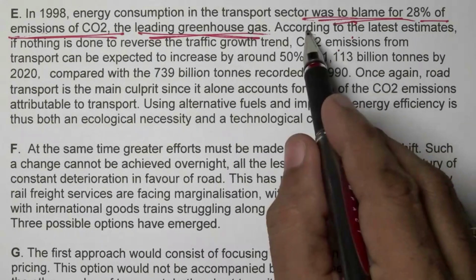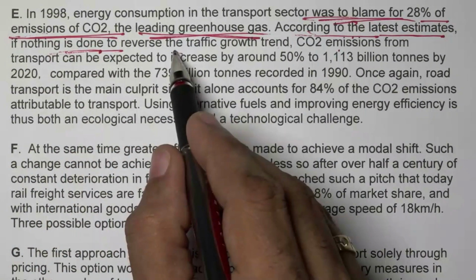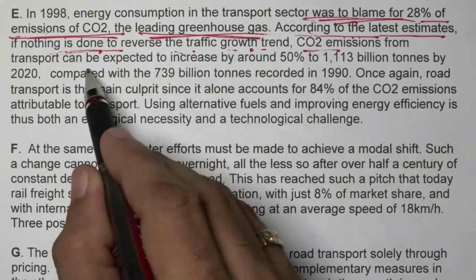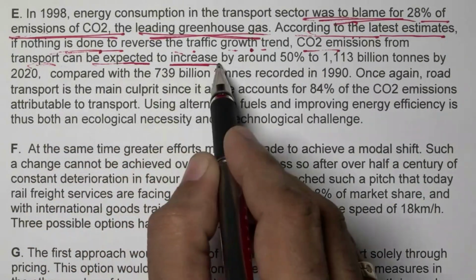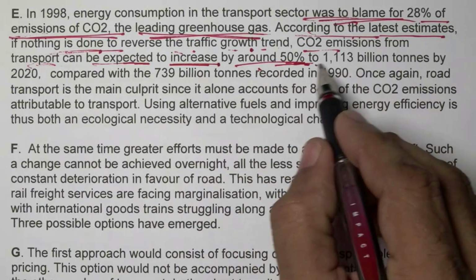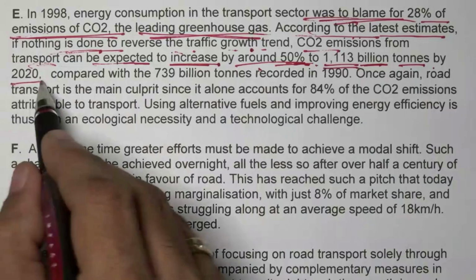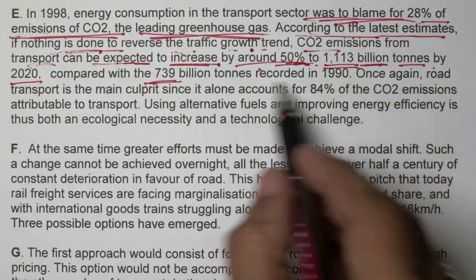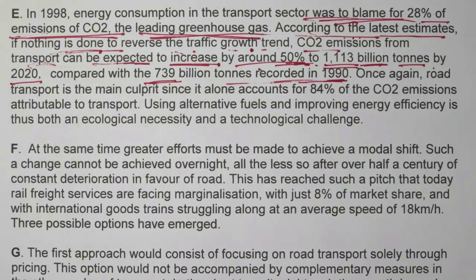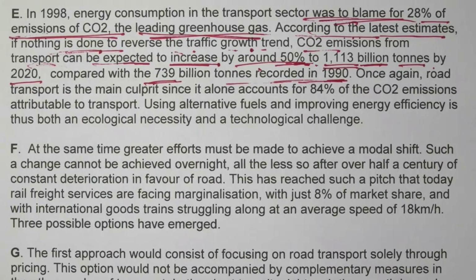Now what he is writing here, according to the latest estimates, if nothing is done to reverse the traffic growth, which we were saying is going to become manifold, carbon dioxide emissions from transport can be expected to increase by around 50%. How many times will you go? 50% to 1113 billion tons by 2020 compared with the 739 billion tons recorded in 1990. I'm talking about the impact of the transport system, the negative effect on the environment, the greenhouse gases increasing by a hefty amount.